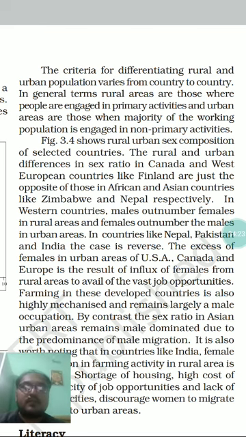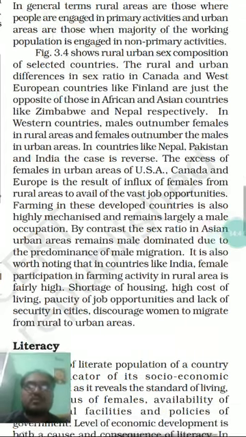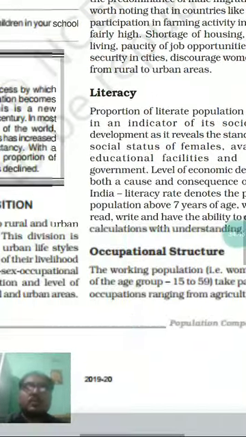Figure 3.4 shows rural urban sex composition in selected countries. The rural and urban differences in sex ratio in Canada and West European countries like Finland are just the opposite to those in Africa. So this is what figure 3.4 is telling us.